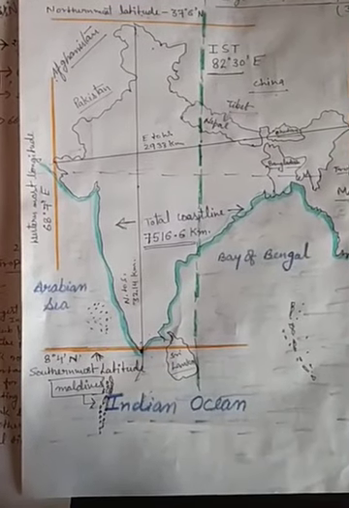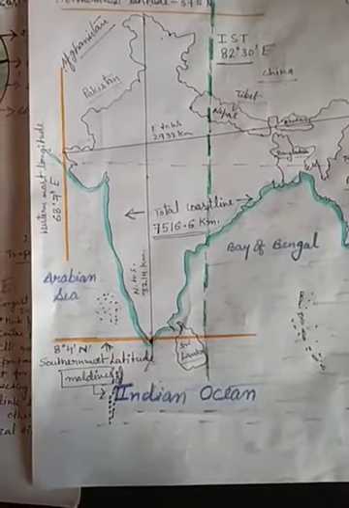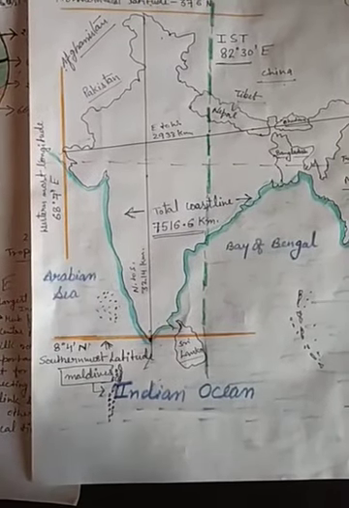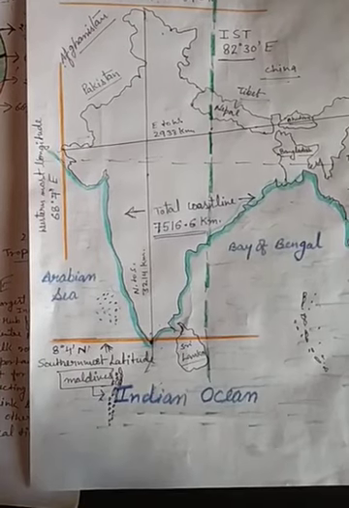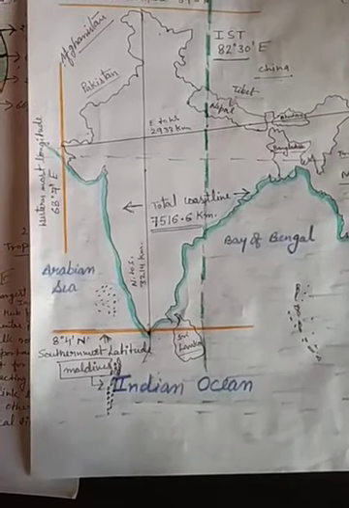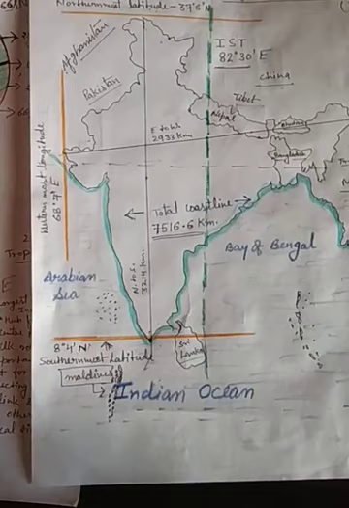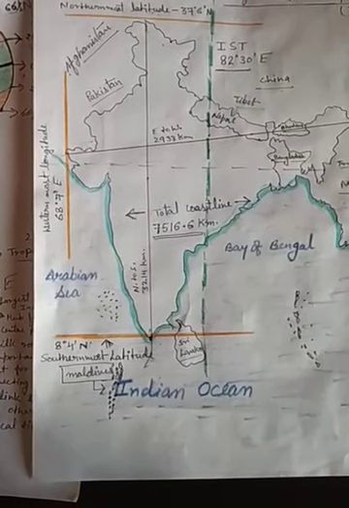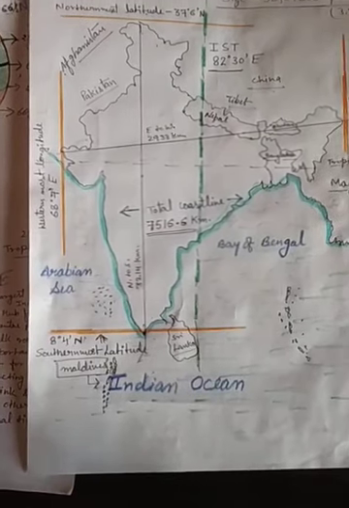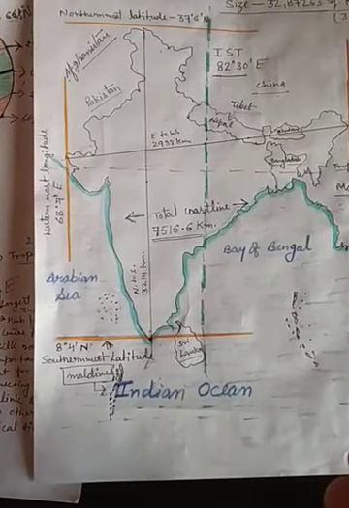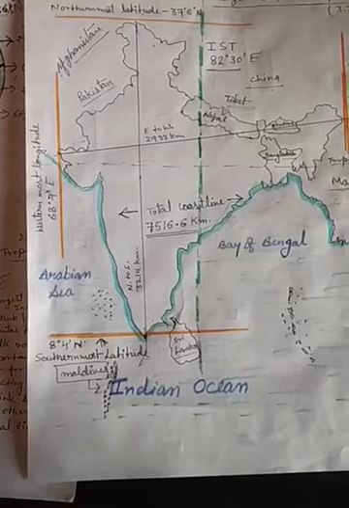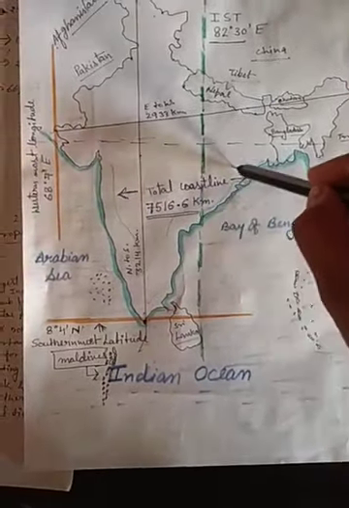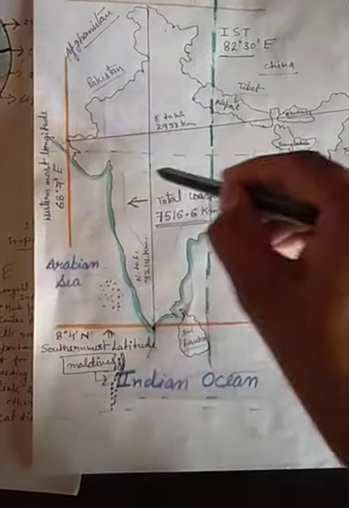Now our next question is, what is the peninsular part? India has a very different structure compared to other countries, a very unique position as well as a strategic position, and this is because of its Deccan Peninsula. So what is the Deccan Peninsula? This part of our country is known as the Deccan Peninsular part.